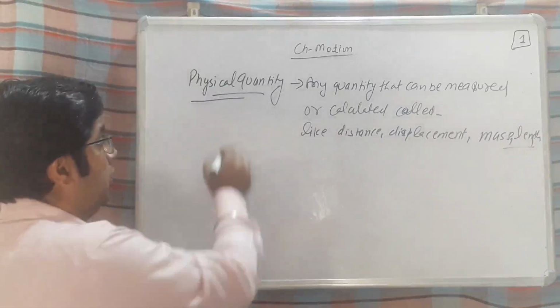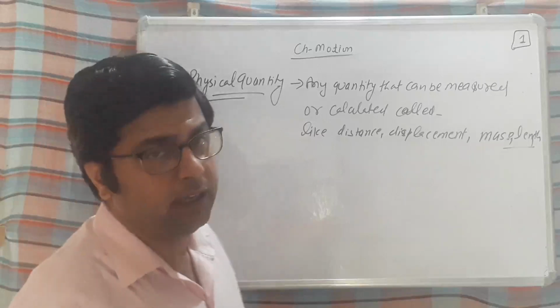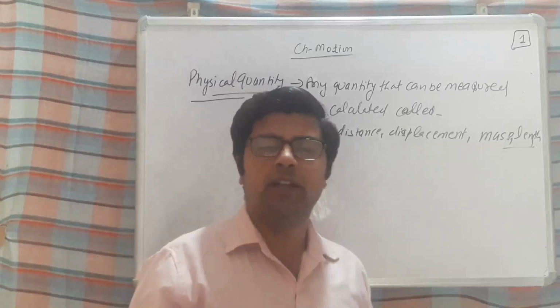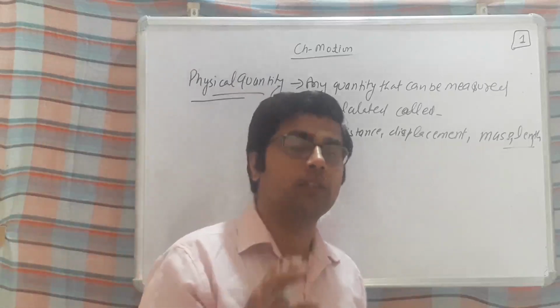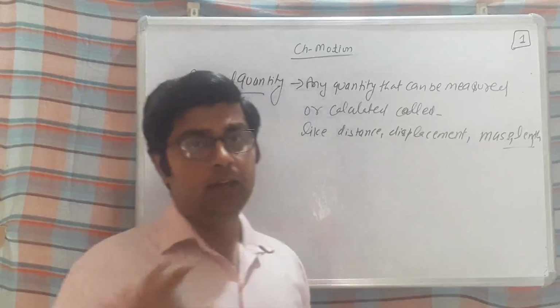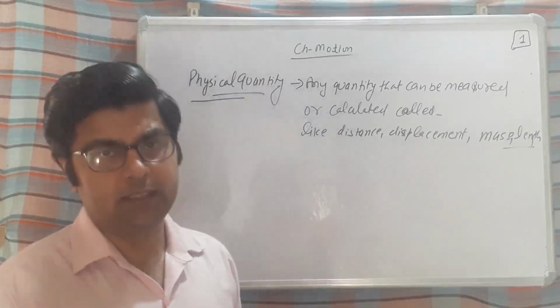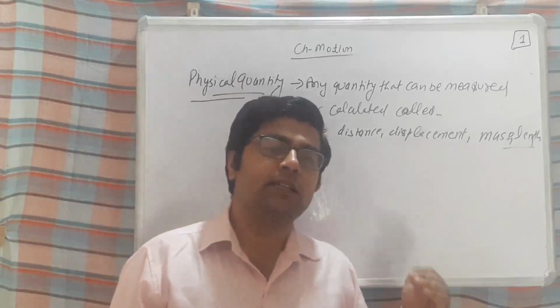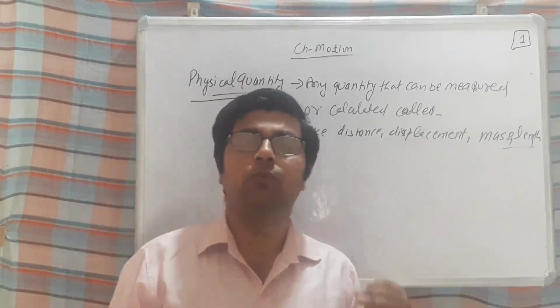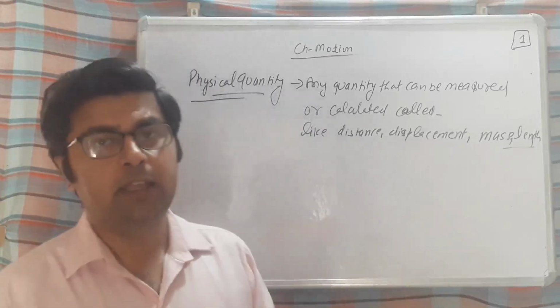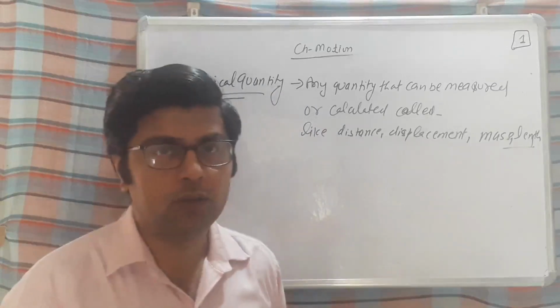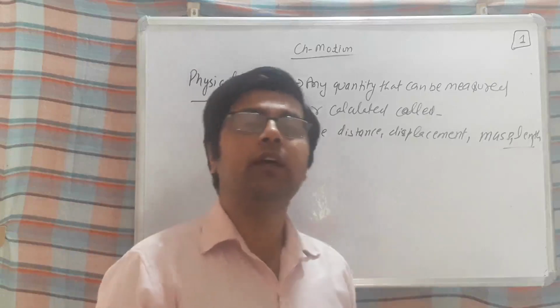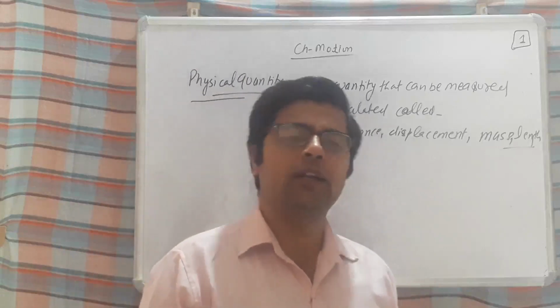Okay, one more thing, beta. I told you about reference point. In some books it is called origin. ठीक है ना? Reference point की जगह origin भी मिलेगा. So the meaning is same. Origin is a point which can be considered as a standard point or a reference point from where we are going to measure the position of a body. Okay, that is also known as your origin, reference point. They both are same.